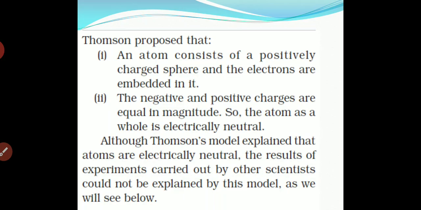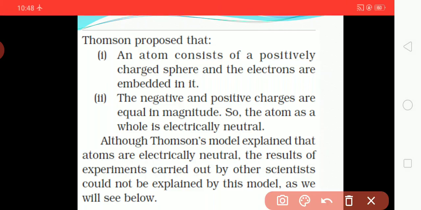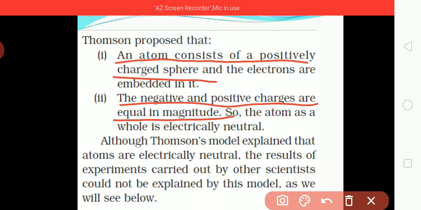Thomson proposed, one by one: an atom consists of a positively charged sphere, and electrons are embedded in it. Second, he has given that the negative and positive charges are equal in magnitude, so the atom as a whole is electrically neutral.